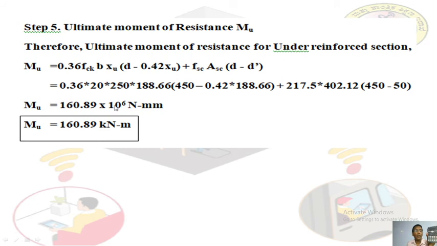You know that 1 into 10 to the power of 6 Newton mm is equal to 1 kilonewton meter. Therefore, 10 to the power of 6 is gone. It's not a new unit. It is the same, in terms of kilonewton for Newton and meter for mm, because 1000 Newton is equal to 1 kilonewton, and 1000 mm is equal to 1 meter. So 1000 into 1000 is 10 to the power of 6. So you got 160.89. Don't copy my answer. Please calculate yourself.